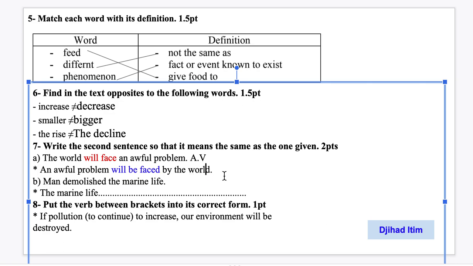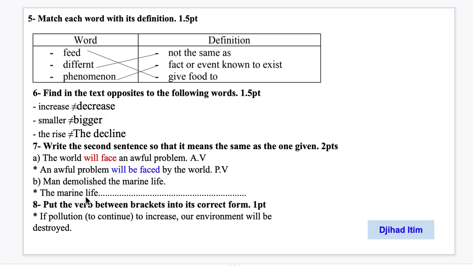Alright, so when you have the future simple in the active voice, this is how you write it in the passive voice. The object turns to be the subject, and then the verb changes. Since it is in the future simple, you write will plus be plus the past participle of the verb to face, which is faced. We add the ed, plus the agent, by whom? By the world. Okay, so we move to sentence B.